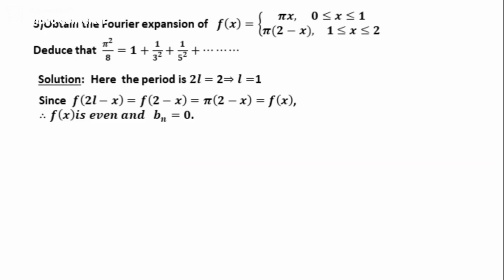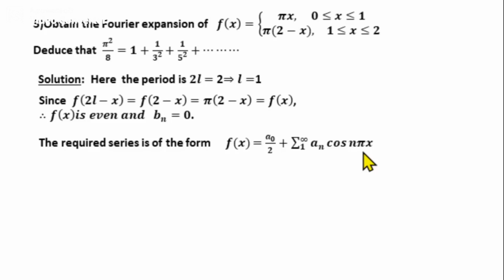If the function is an even function, the Fourier series will contain only cosine terms, and it is given by f of x equal to a0 by 2 plus summation an cos n pi x by L. Now here, since L equal to 1, this becomes f of x equal to a0 by 2 plus summation n from 1 to infinity an cos n pi x.